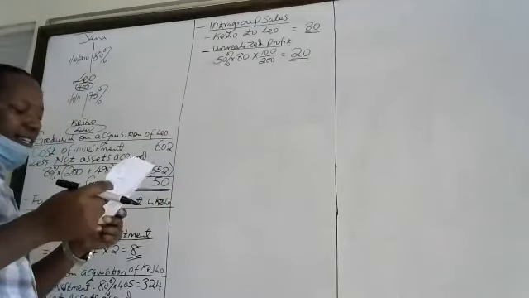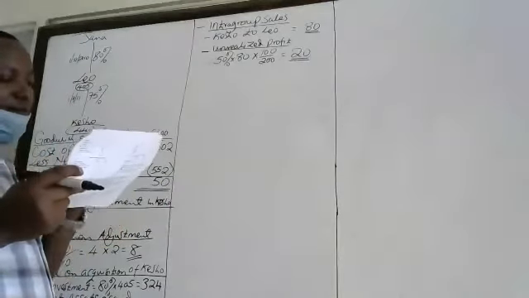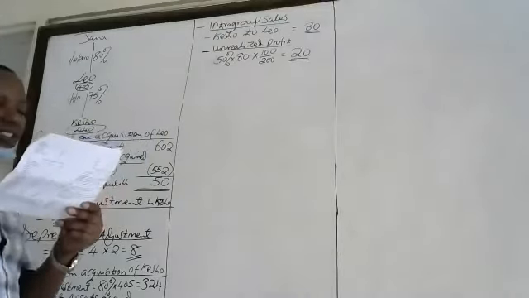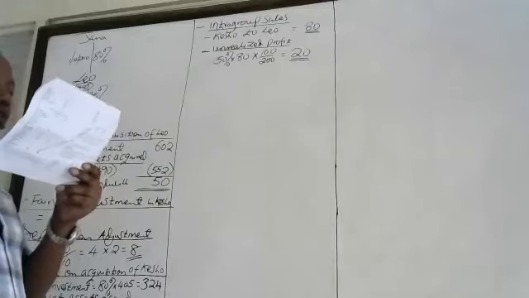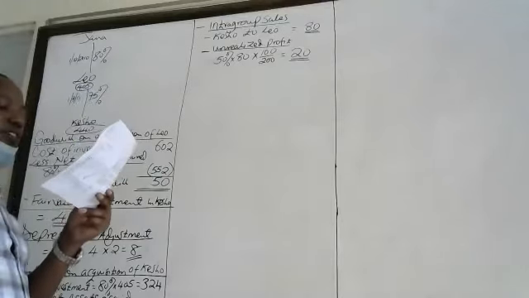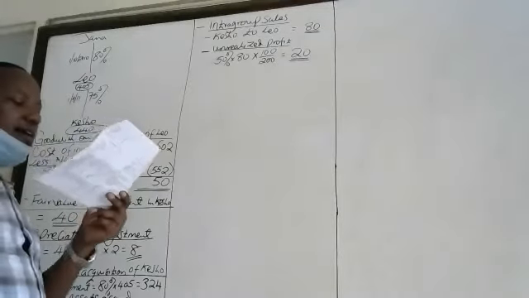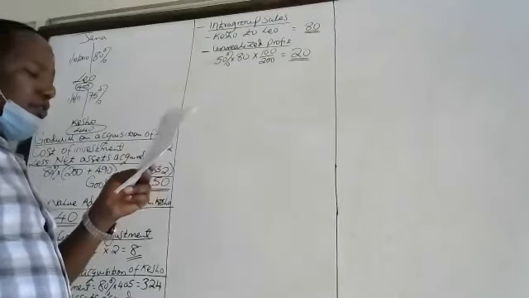The next one is the same. Number 4. In the year ended 1st March 2013, Leo Limited sold to Jana Limited goods at a price of shillings 90 million. Leo Limited had marked up these goods by 80% on the cost.